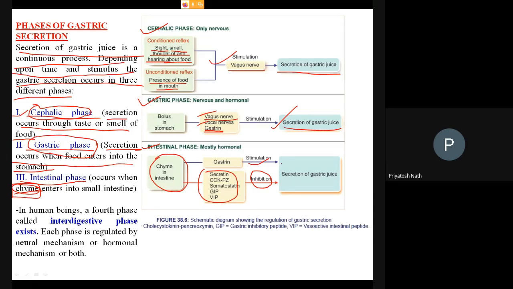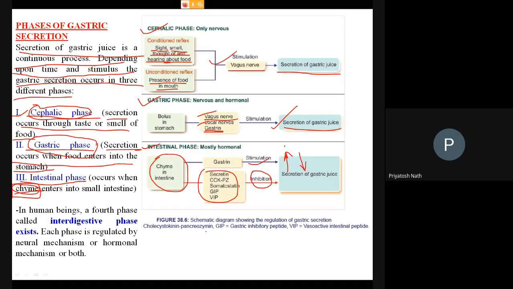So the first ones increase the secretion, upward arrow, and these hormones reduce or decrease the secretion. Decrease means the arrow is pointing downward, right? This means increase and this means decrease. So these are the phases of gastric secretion.